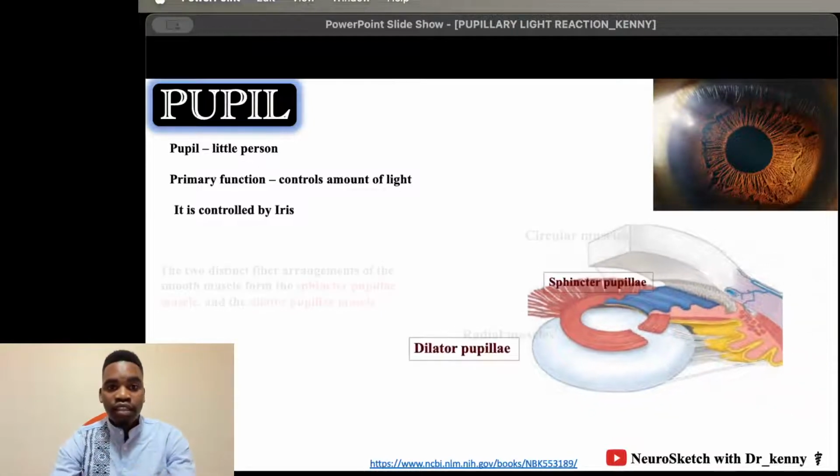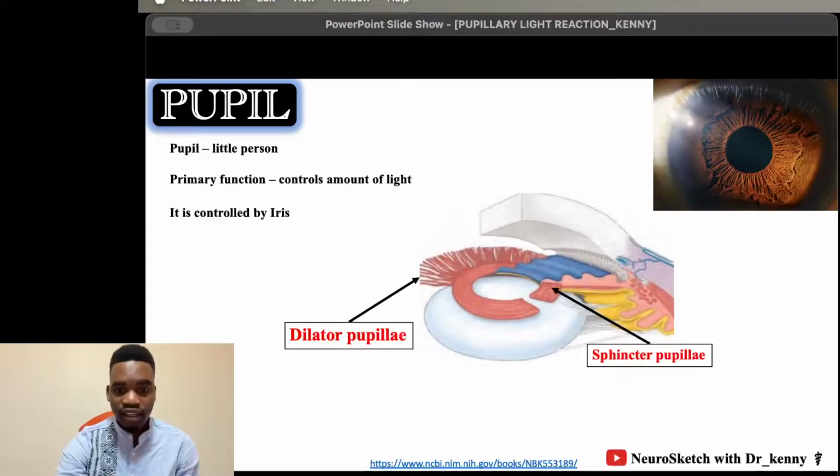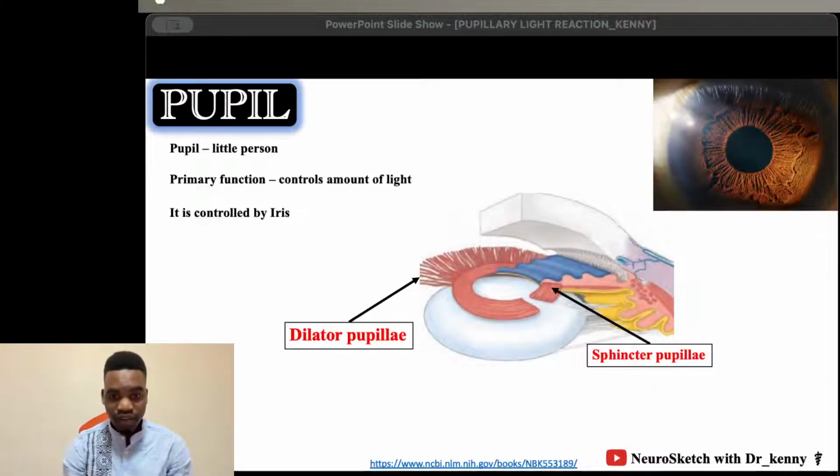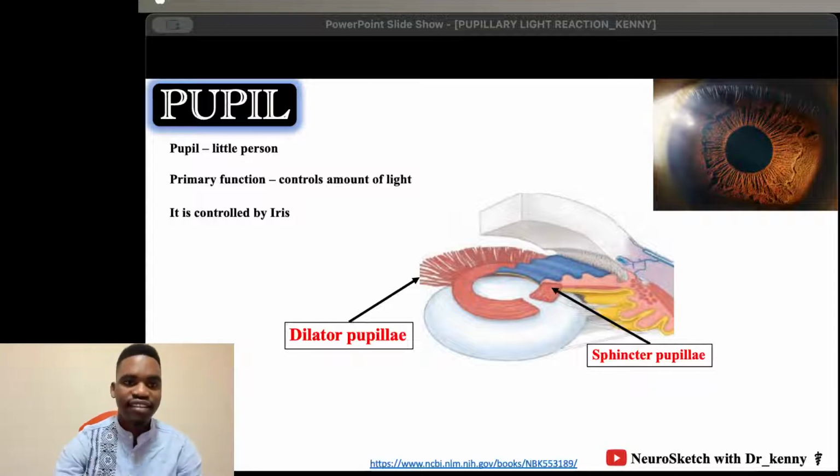I mean, you are right if you say circular muscle and radial muscle, but it would be super nice if you use these terminologies, dilator pupillae and sphincter pupillae, for matter of convenience.